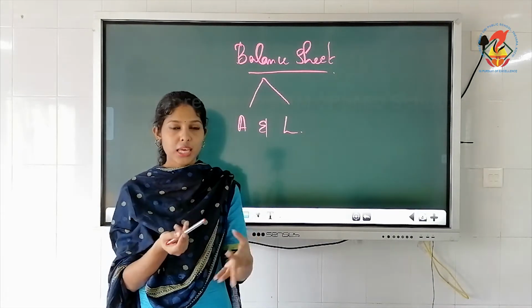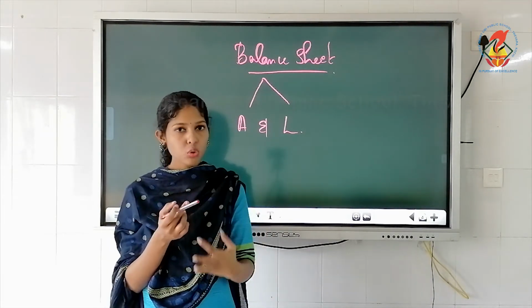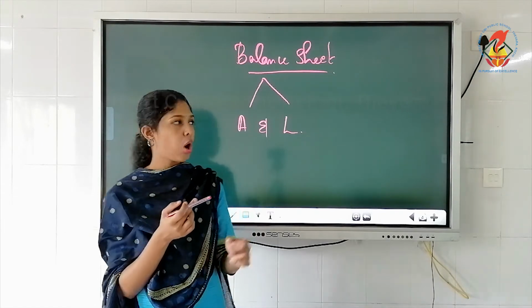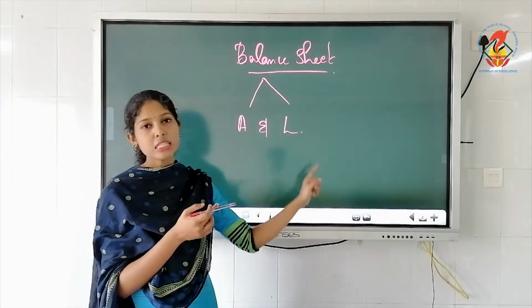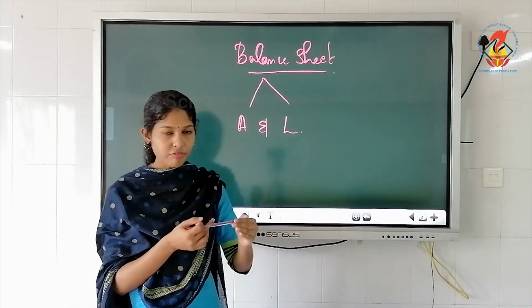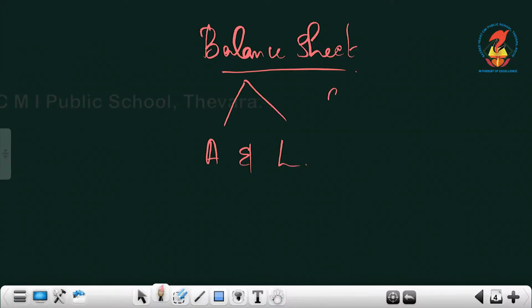How does it show? It is a statement which shows the balances of assets and liabilities of a firm as at a particular date. Usually the balance sheet heading will be like balance sheet as at the year ending, we'll write 31st March 2019 or 2020.